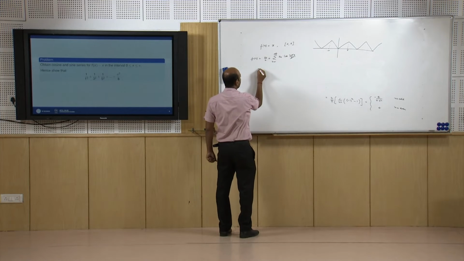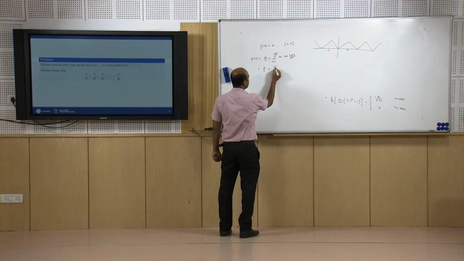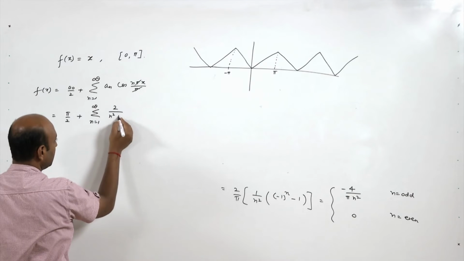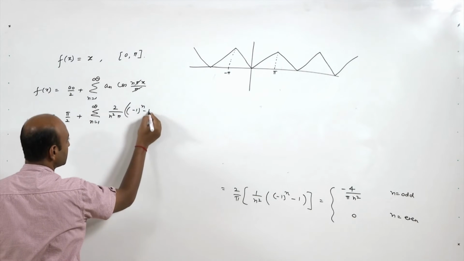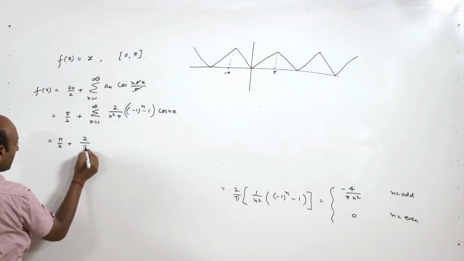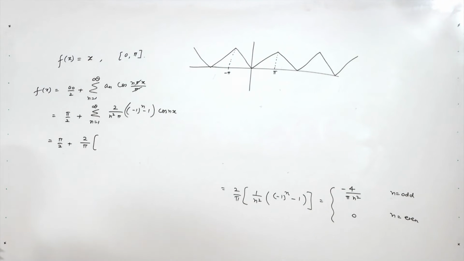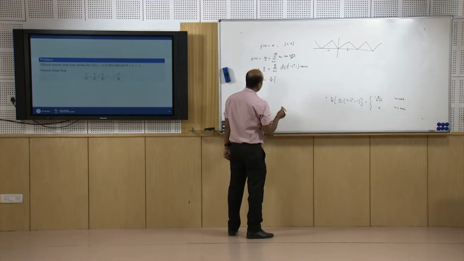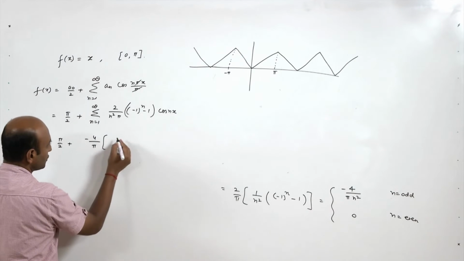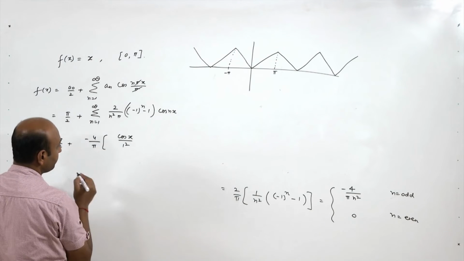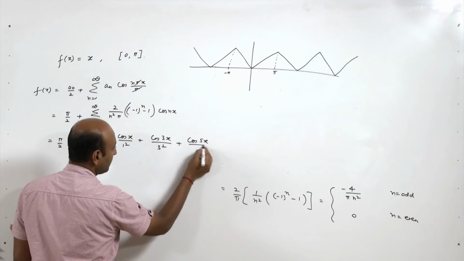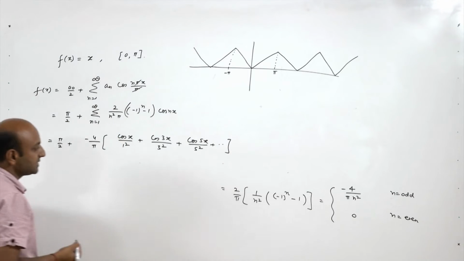So, it will be nothing but pi by 2 plus summation n from 1 to infinity, 2 upon n square pi into minus 1 to the power n minus 1 into cos nx, which is further equal to pi by 2 plus 2 upon pi can come out, and when n is odd it is minus 4 upon pi into 1 by n square, that is cos x upon 1 square plus cos 3x upon 3 square plus cos 5x upon 5 square and so on, and when n is even it is 0.